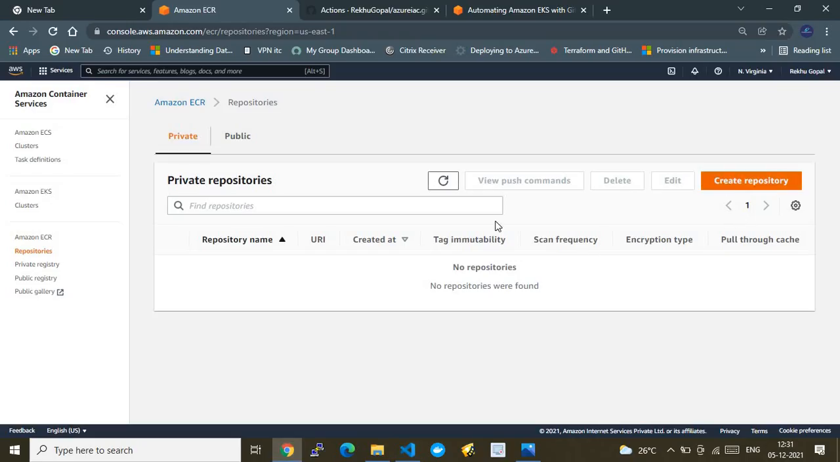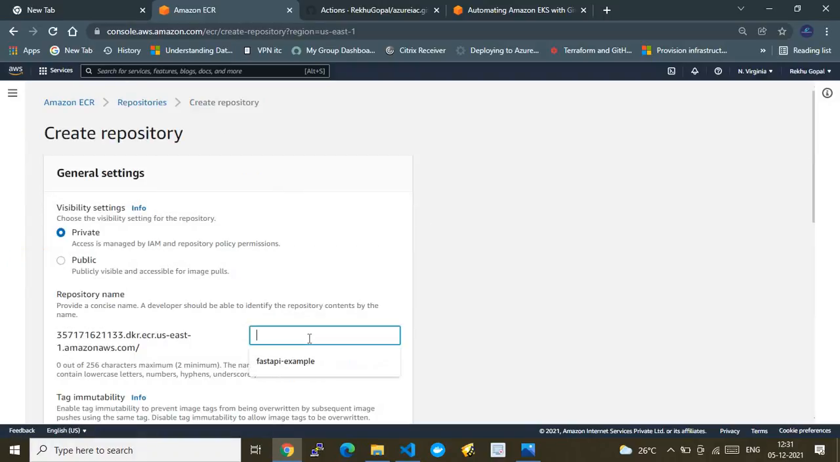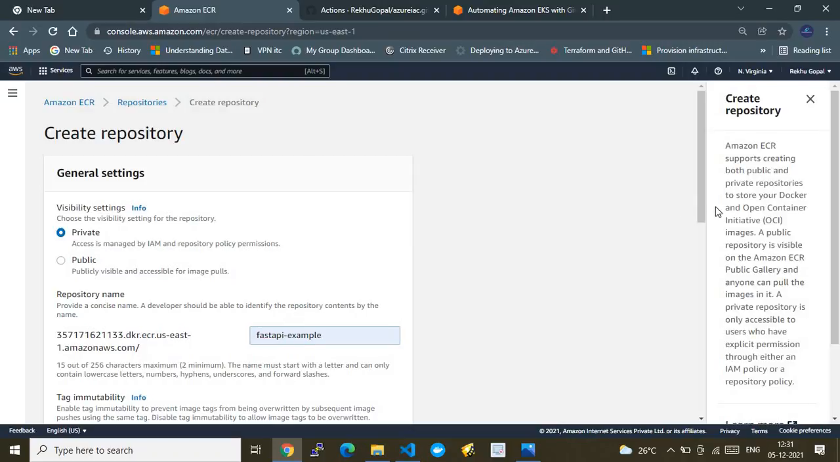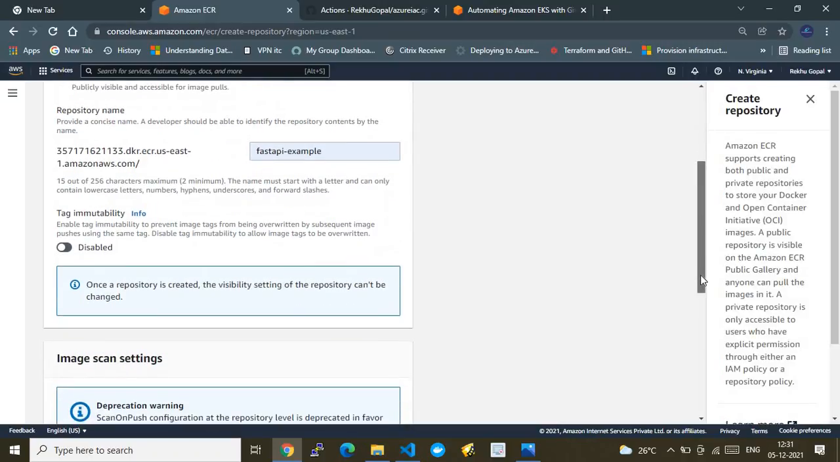I'm here in my AWS account, and this is Amazon ECR. This is the repository section. What I do is create a repository quickly using the same name. I have previously tested it before giving this demo, and that's the reason it's showing the name.